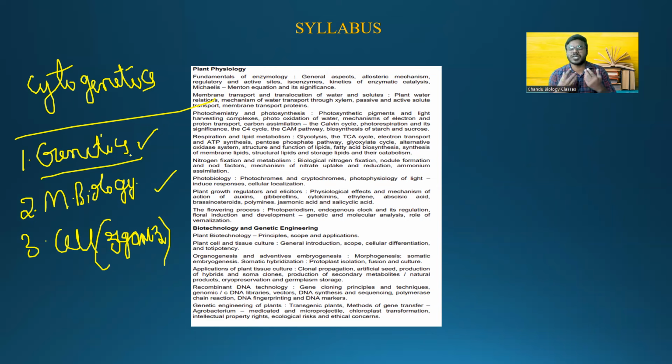I will explain. You have to study the types of mutations. You have to study the type of inheritance. Apart from that, you have to study replication, transcription, translation, protein synthesis, and gene regulation, especially in prokaryotes and eukaryotes. They have just given a line, gene regulation in prokaryotes and eukaryotes.